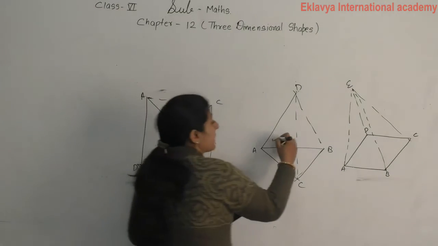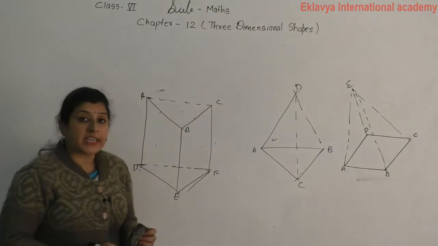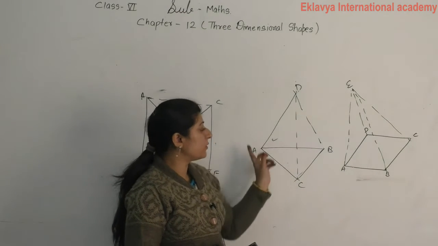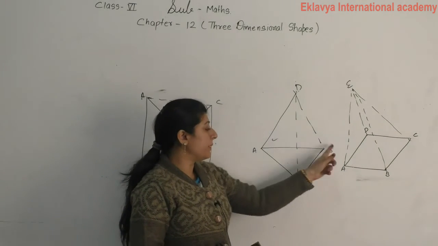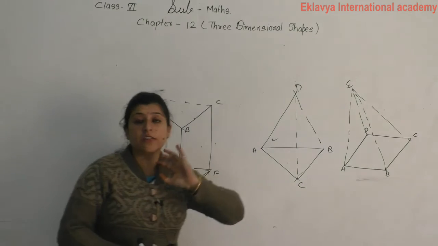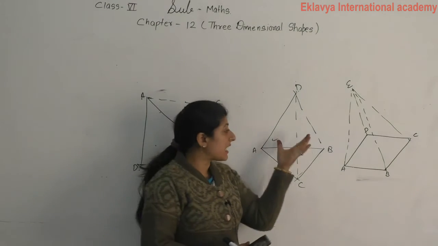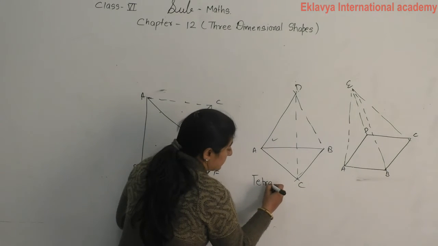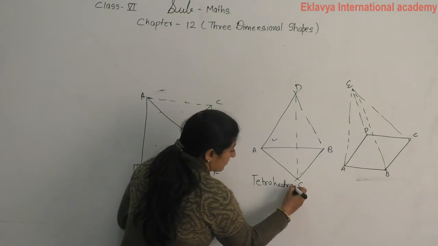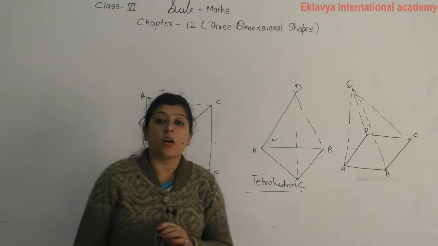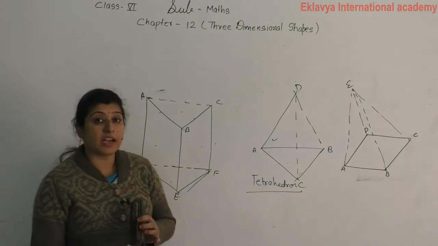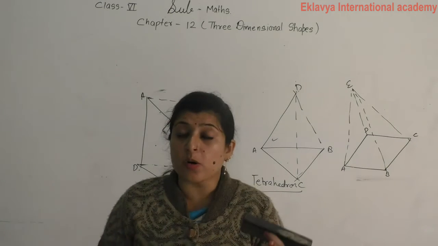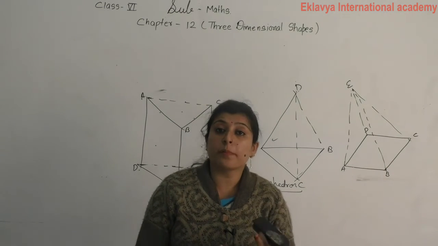In this triangular pyramid, there are total 4 triangles, 1 base, then 3 upside: AC connected to D, AB connected to D, BC connected to D. Then total 4 triangular faces, that's why this is called a tetrahedron also. This pyramid is also called a tetrahedron. And one more thing, a cuboid is also called a rectangular prism.